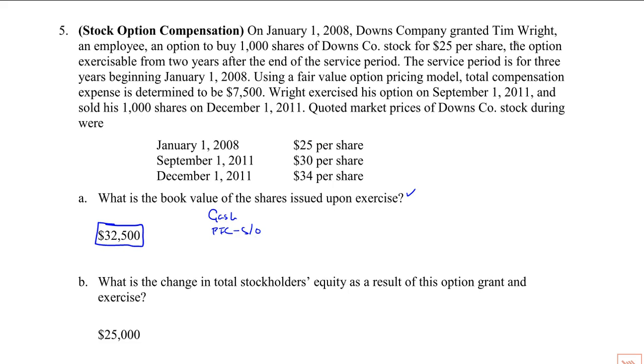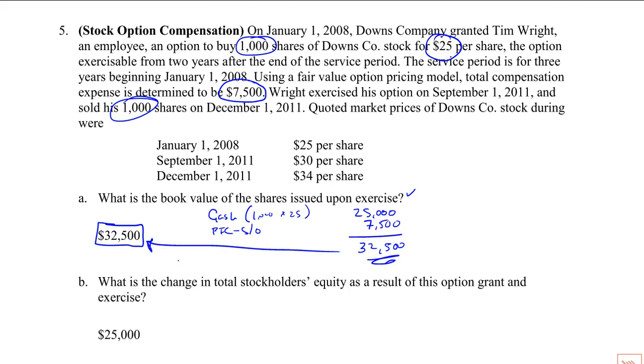All right. So let's see what we have here. The exercise price is $25. Total compensation is $7,500. So what we have to look for is forfeited shares, and I don't see any. So there's 1,000 shares, and they were all exercised at this time. So the cash is 1,000 times 25. So that's 25,000. Paid in capital stock options is the total amount of 7,500 that was amortized over 2 years, and that's where your 32,500 comes from.